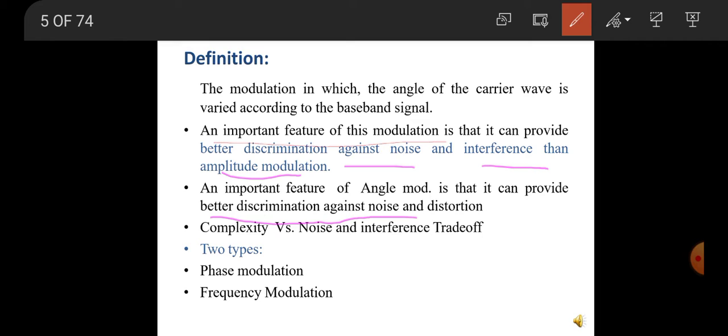There are two types of modulation. One is phase modulation, another one is frequency modulation.